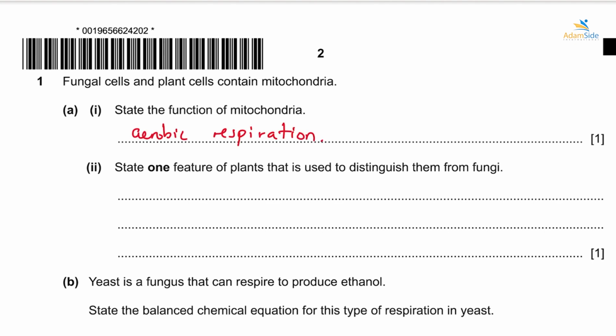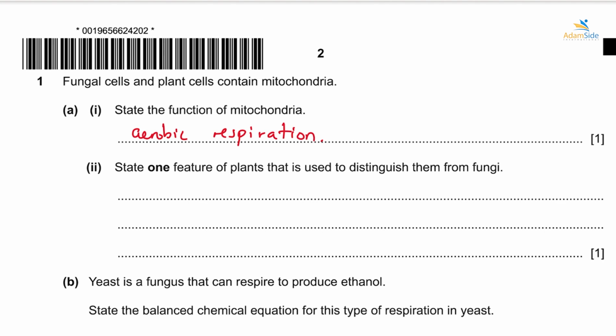Alright, yes. Then, state one feature of plants that is used to distinguish them from fungi. The one feature that we can find in plants but not in fungi is the ability to photosynthesize. Because plants can photosynthesize, it means they have chloroplasts.